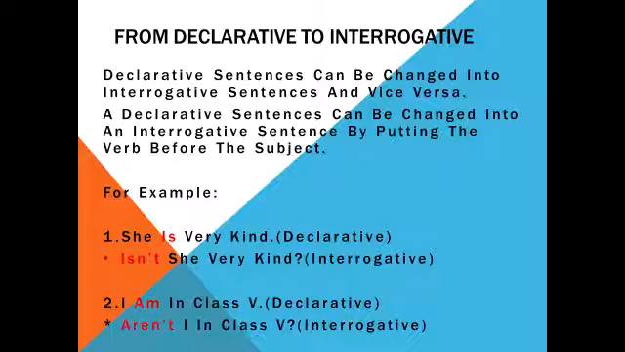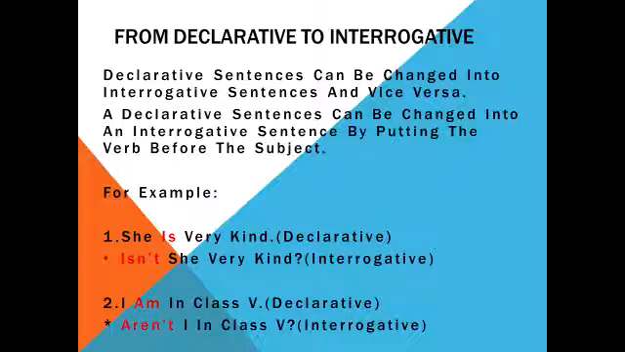What is the helping word in this sentence? In this sentence, your helping word is "is". Now first we will write "is". We will change the place of the helping verb. Now our sentence is: isn't she very kind? "Is" we will write before the subject and we put the question mark, as we know that after an interrogative sentence we put the question mark.